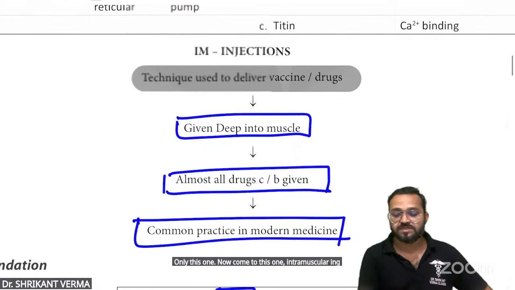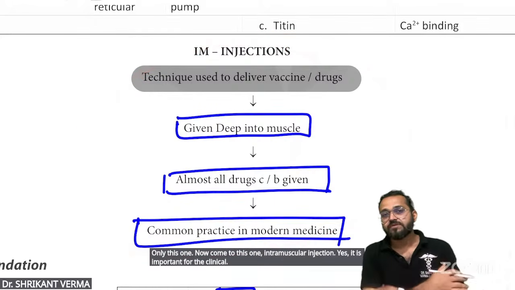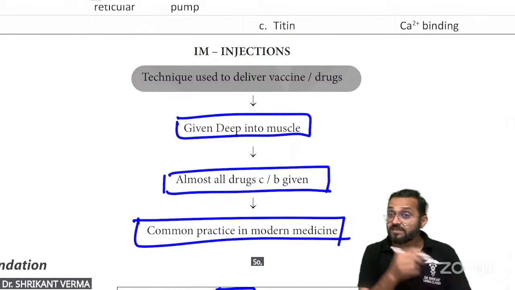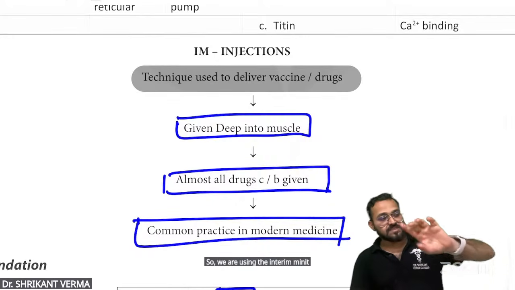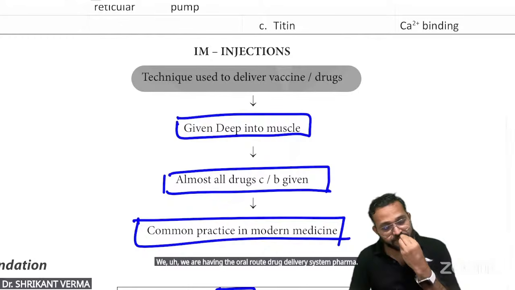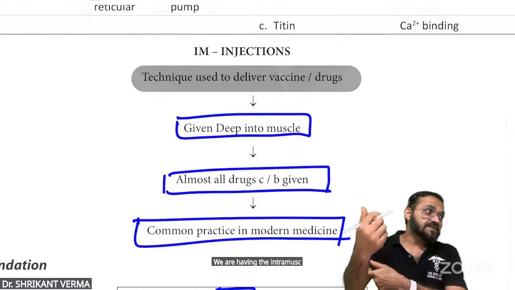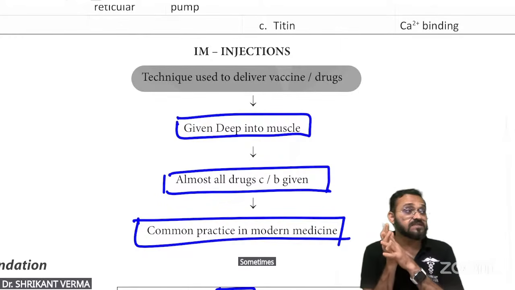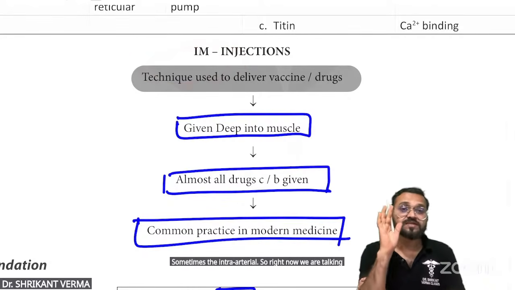Now come to this one. Intramuscular injection. Yes, it is important for the clinical. So we are using many types of injection. We are having the oral route, drug delivery system, pharma. We are having the intramuscular, intravenous, sometimes the intraarterial. So right now we are talking about the intramuscular because we are reading the muscular.